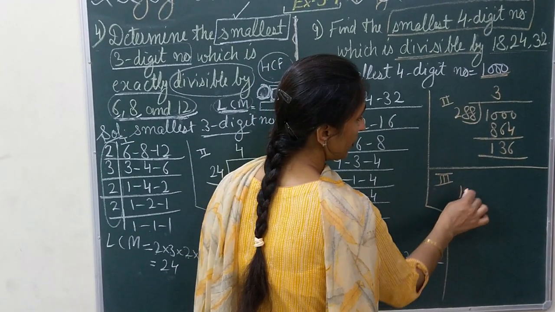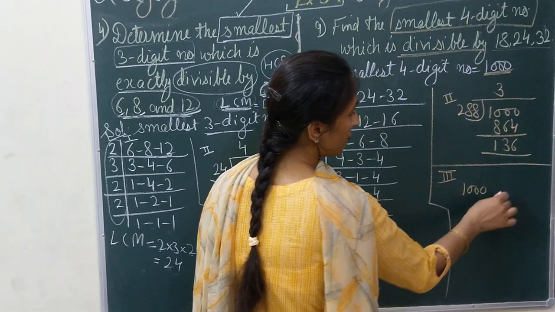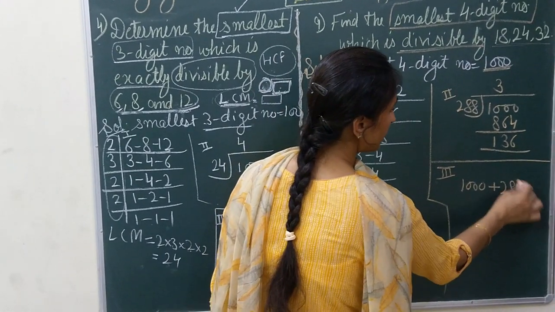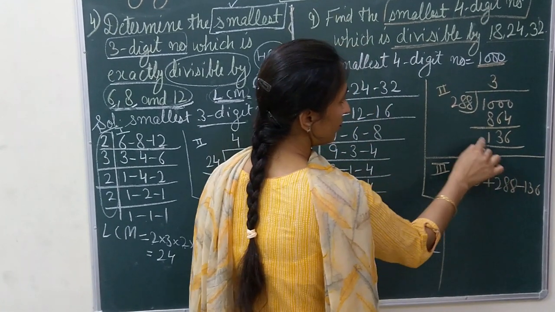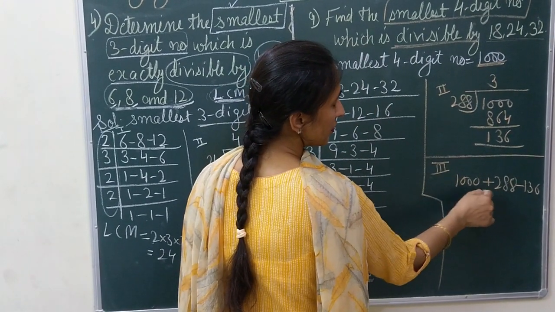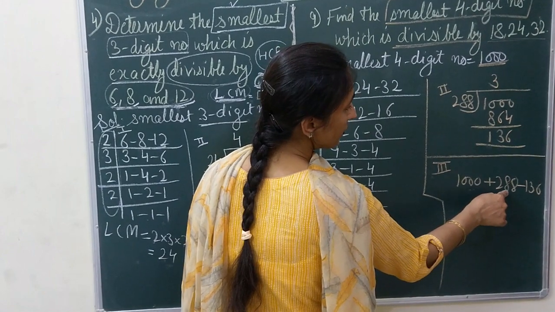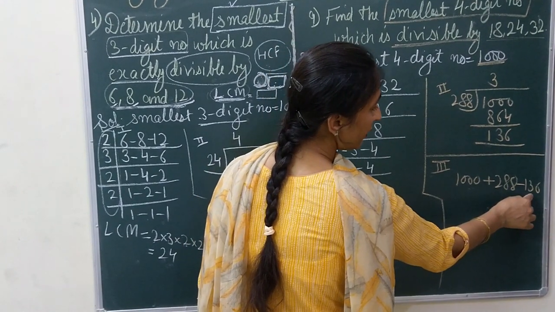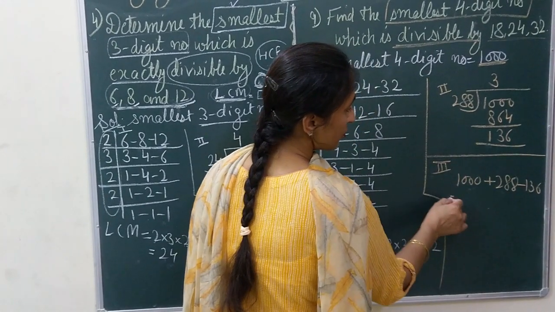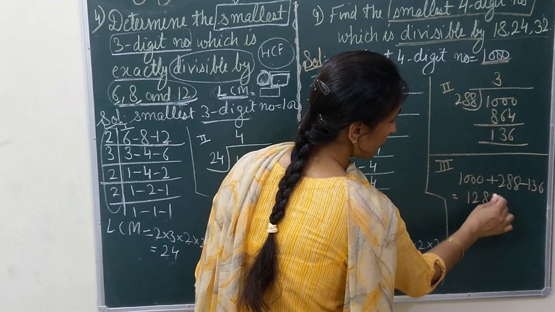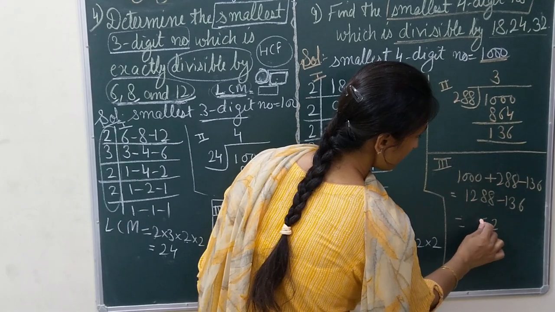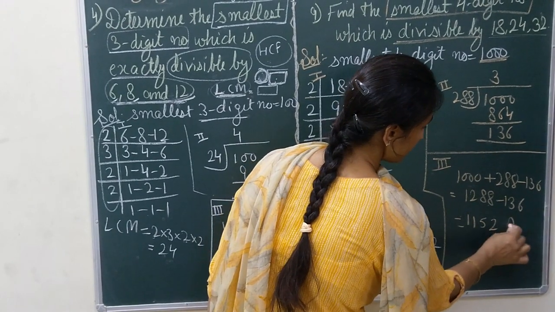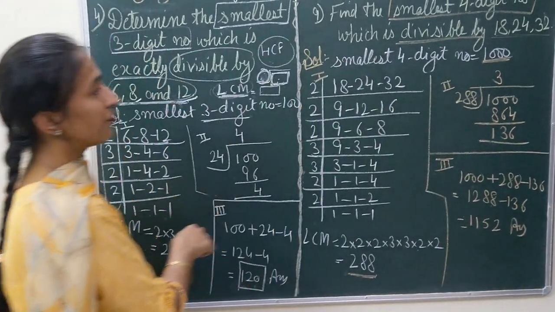In the third step, we are going to write down 1000. We will add the LCM and we will subtract the remainder. We will take 1000, we will add the LCM, and we will subtract the remainder from here. So when I add, I get 1288 minus 136. It will be 1152. This is your answer. You have to take care of these steps.